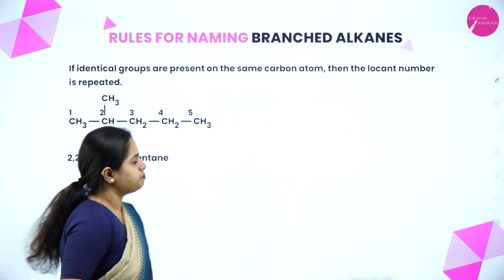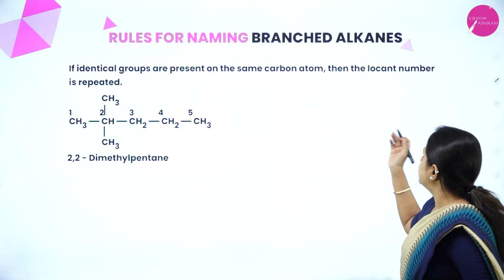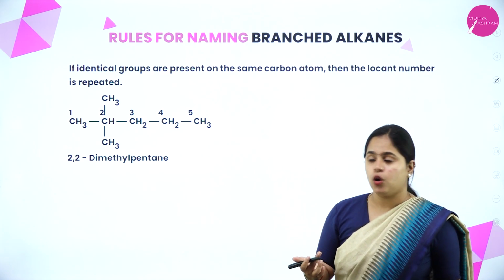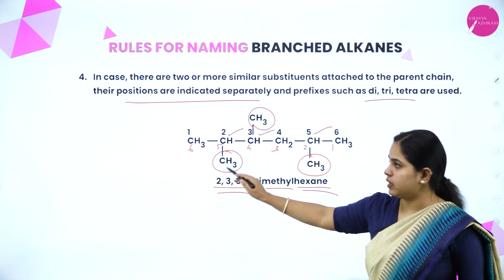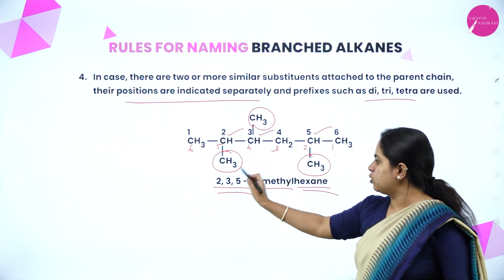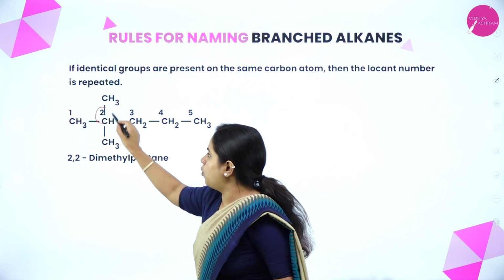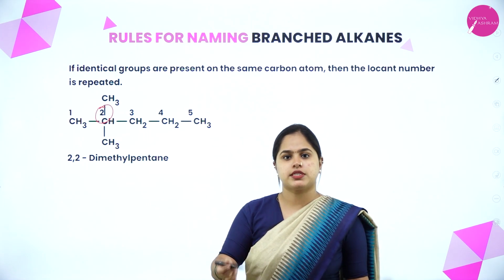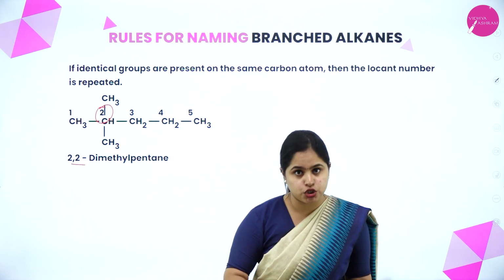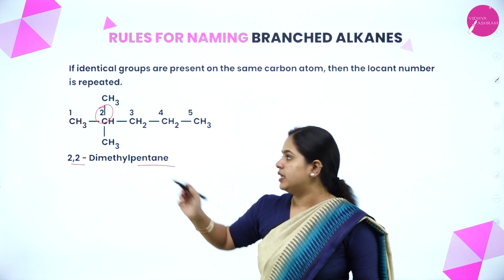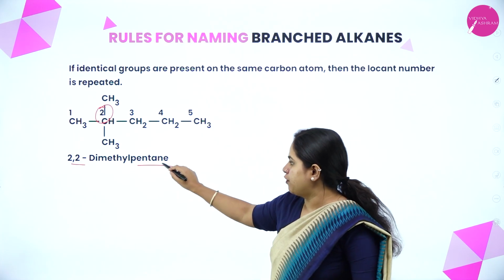Now coming on to the next rule: if identical groups are present on the same carbon atom, then the locant number is repeated. In the previous case, one was on the 2nd, one on the 3rd, one on the 5th, so we wrote 2, 3, 5. Now if both are present on the same carbon atom, as you can see, both methyl groups are on the 2nd carbon atom, so you have to repeat the number. It will be 2,2-dimethylpentane. In this case, 1, 2, 3, 4, 5, so 5 carbon atoms. Your root word is pent and the suffix is ane.